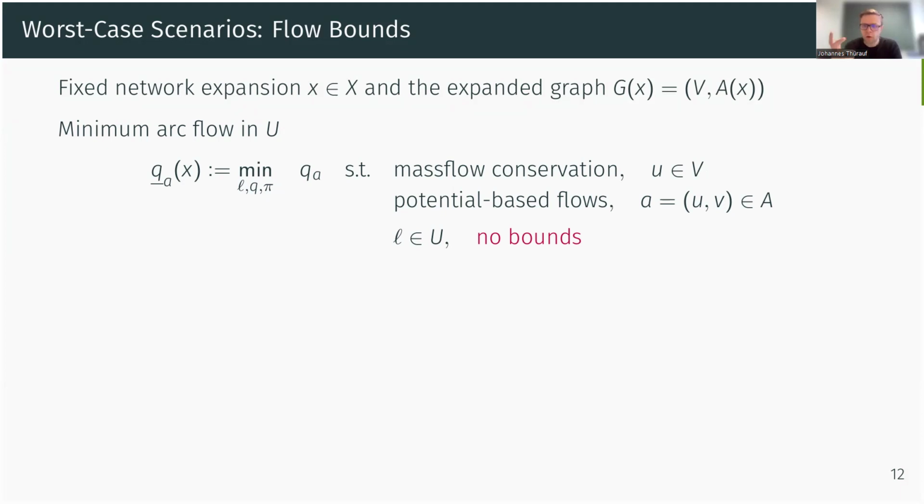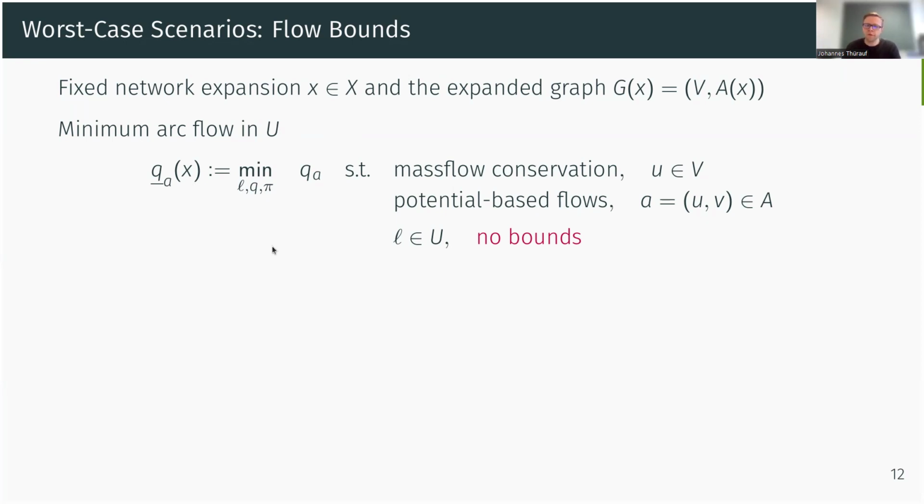At first, this sounds counterintuitive, but actually we are interested in finding a scenario that violates the lower flow bound. So we cannot introduce this as a constraint, because then we will never find a worst case scenario with respect to this lower flow bound.